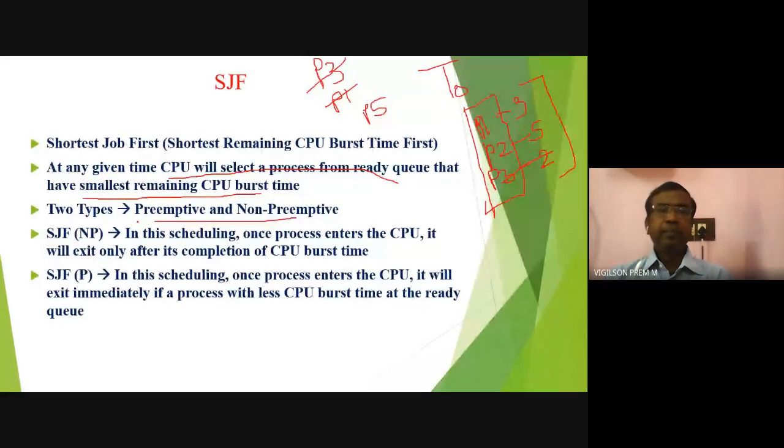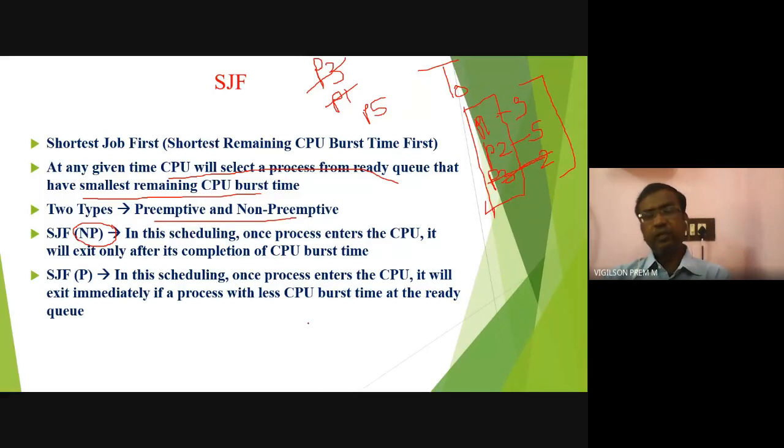So SJF with non-preemptive means what? First P3 will enter. Once P3 enters, it will complete, and only then will it exit. Before completion, it will not exit. Like that, then P1 will go. Surely it will complete its work, and only then will it come out of the CPU. This is non-preemptive. Preemptive means what?